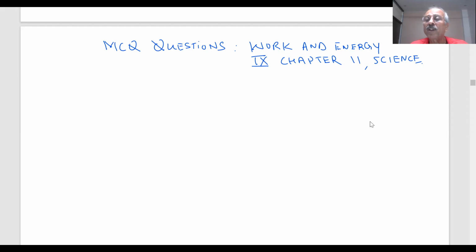Machines are doing work. Then we discussed that if the same amount of work is done by a machine more efficiently in a shorter period of time, then we discuss the power of the machine, how much power the machine has. If a machine has more power, then it will do the same work in a lesser period of time. This is important because once you run factories and industries, the power of the machine is very important. What is the power of the machine, we say? And we discussed the horsepower.